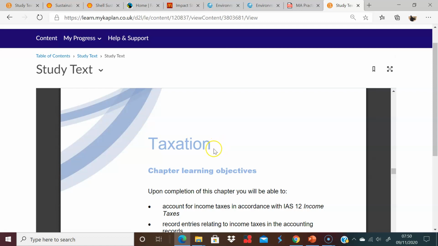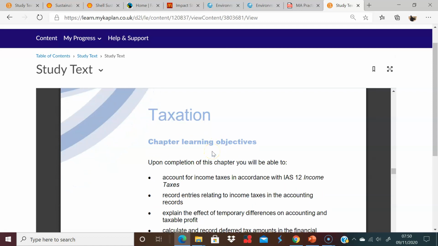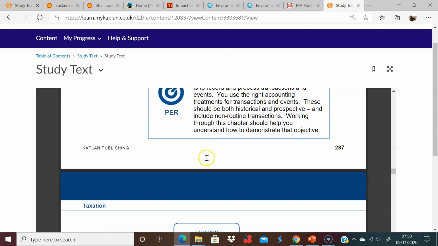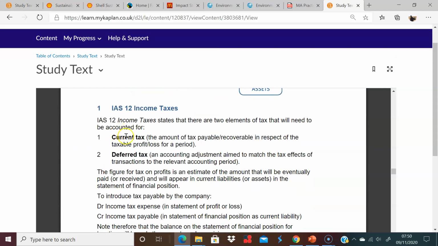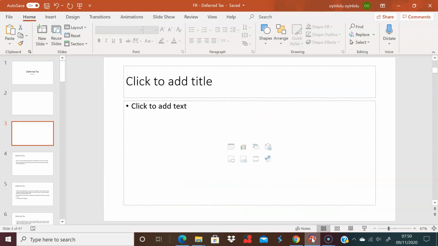So I'm going to be talking about deferred tax, and let's just go to the chapter. It starts off talking about taxation, the general topic. And before we talk about deferred tax, it briefly does an introduction on current tax. So I won't say anything yet about deferred tax. I'm just going to talk about current tax and what we know anyway about current tax.